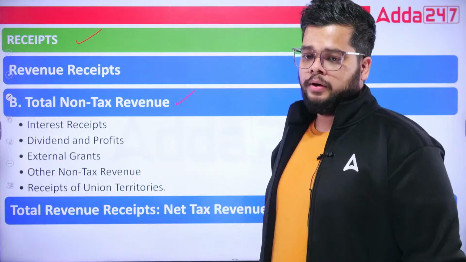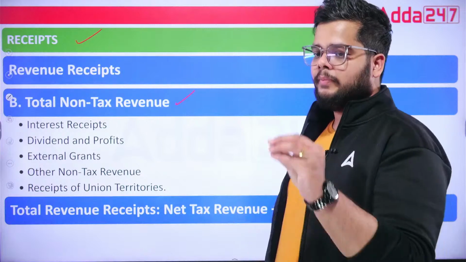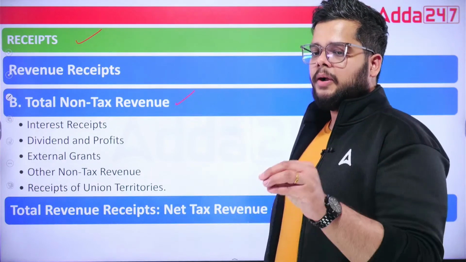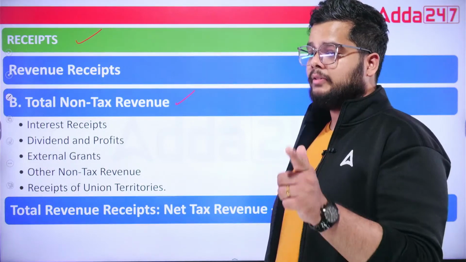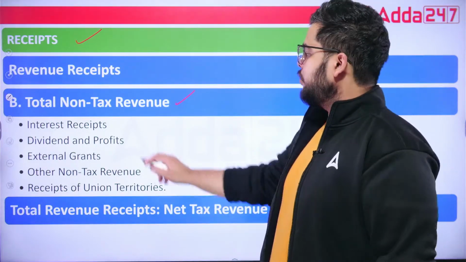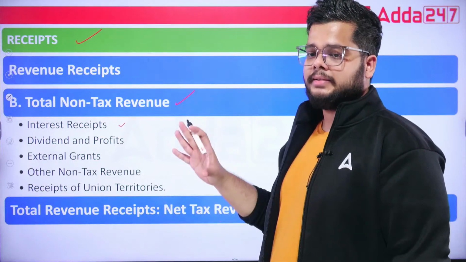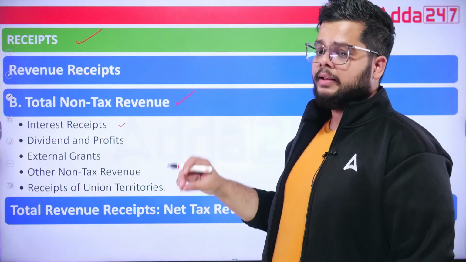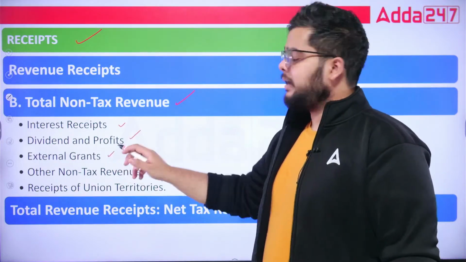non-tax revenue. Under non-tax, what will fall? All those receipts, all those sources of money which the government of India is earning within 1 year, but they are not part of the taxation system. So the interest receipts, all those interests which government of India has credited in the account, the budget, dividend and profit, external grants.